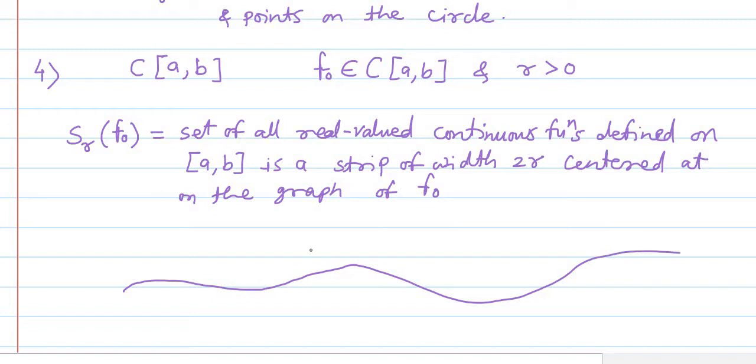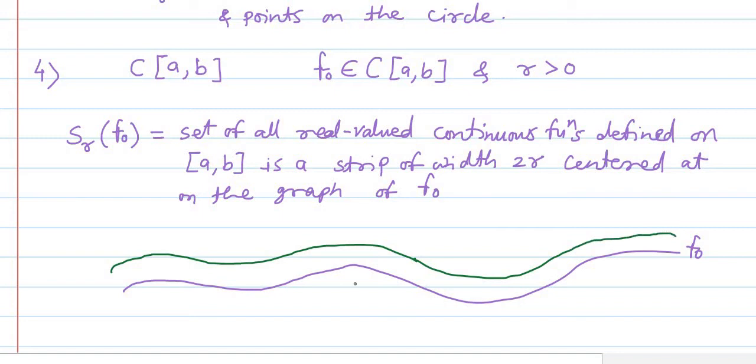If this is the graph of f0, then the open sphere with radius R and center at f0 will be the strip of width 2R, meaning R distance upwards and R distance downwards also. So this one.